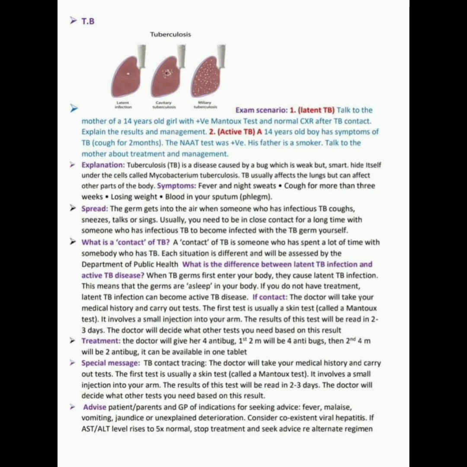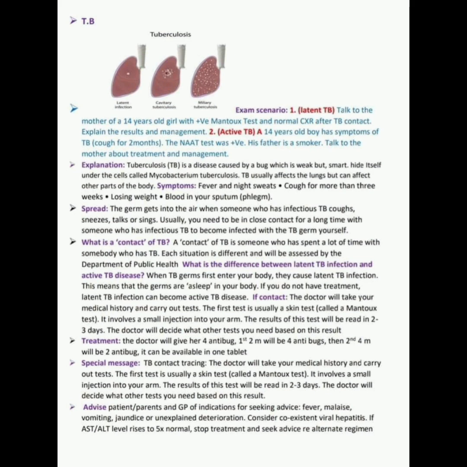If you are a contact, the doctor will take your medical history and carry out tests. The first test is usually a skin test that is called a Mantoux test. It involves a small injection into your arm. The results of this test will be read in 2 to 3 days. The doctor will decide what other tests you need based on this result.